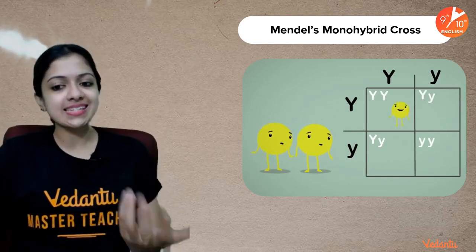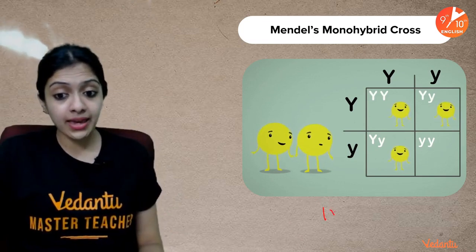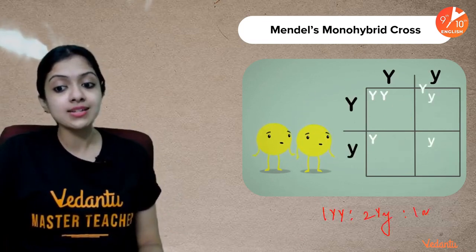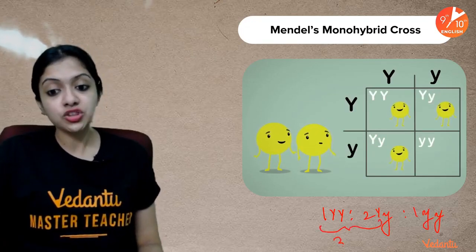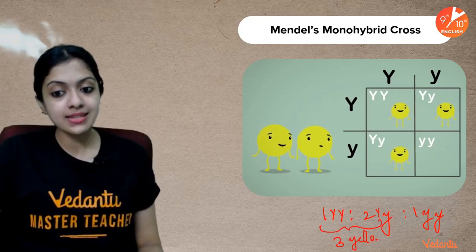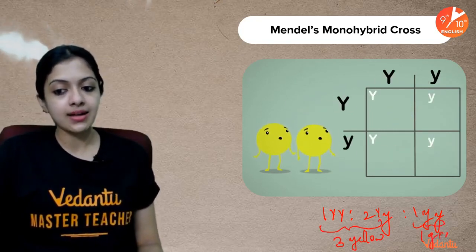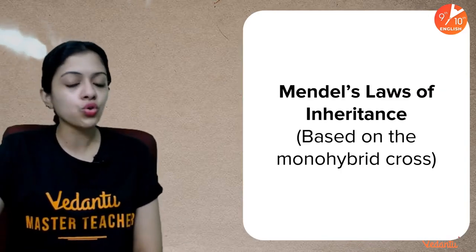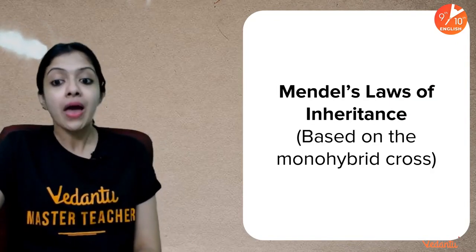Yes, you would get exactly the same results, in the sense 1 capital Y, 2 capital Y small y, and 1 small y, which means phenotypically it is 3 yellow seeded pea plants to 1 green seeded pea plant.